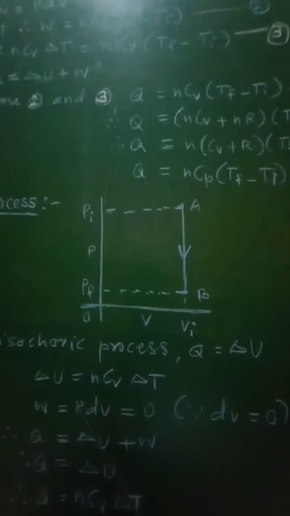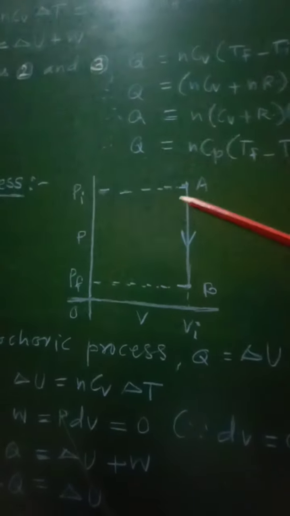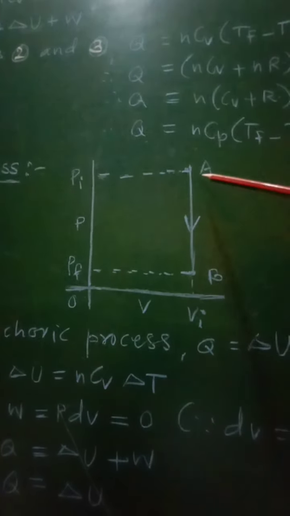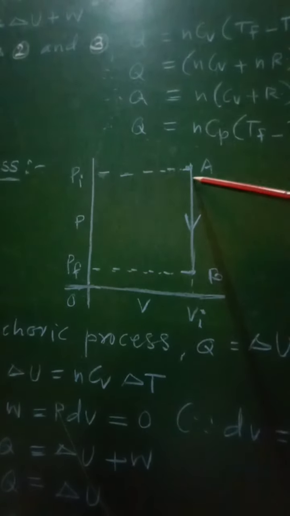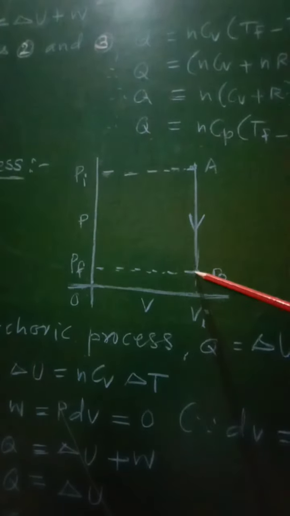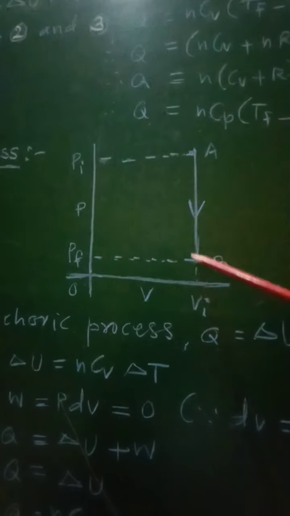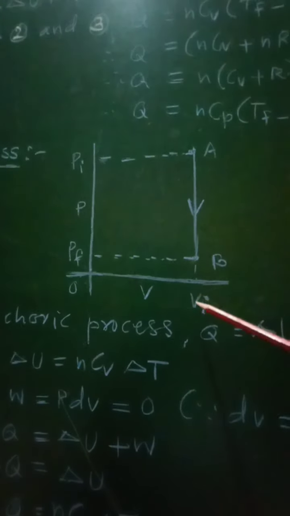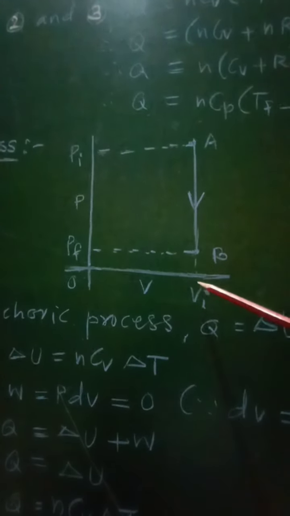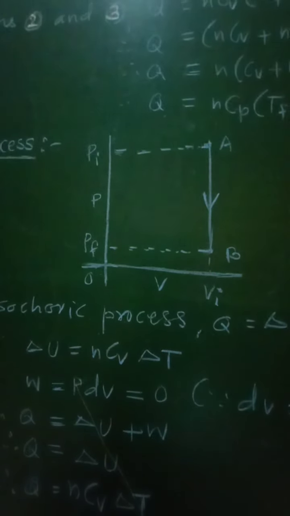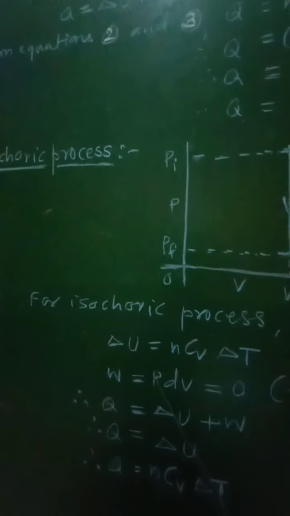Again, if you consider the PV diagram for this isochoric process, then in this case the change of state takes place from A to B, and therefore A will represent initial state, B will represent final state. Now from this PV diagram it is clear that for both initial as well as final state there will be no change in volume. That volume is the same, and that is equal to Vi. But there will be change in pressure from Pi to Pf, and therefore this PV diagram represents the isochoric process.